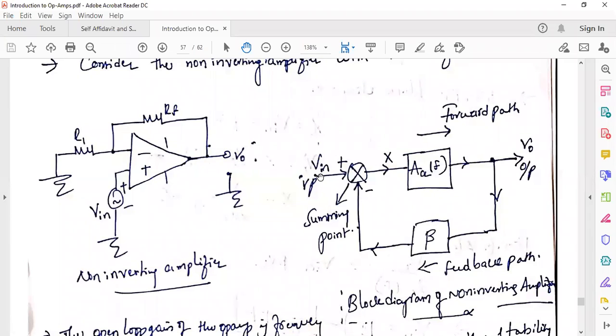Vn. So we are giving the input Vn. And this is the open loop gain, which is a function of frequency.